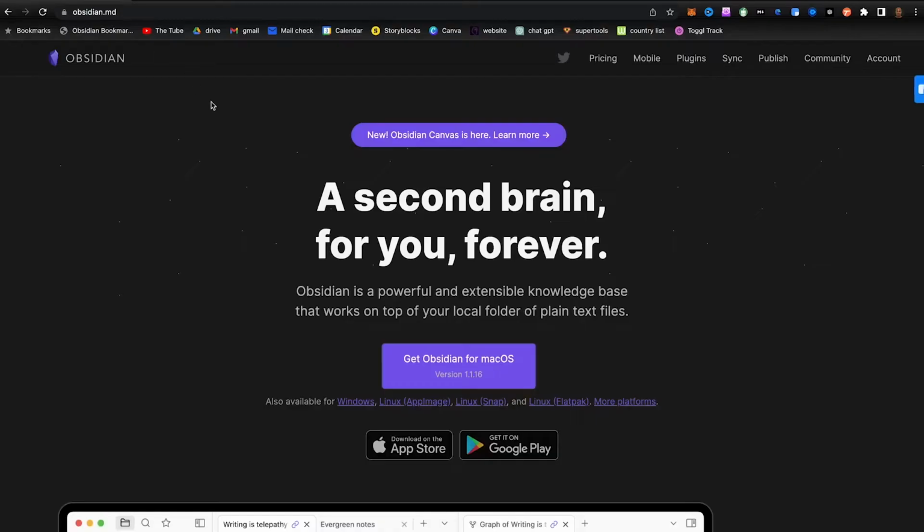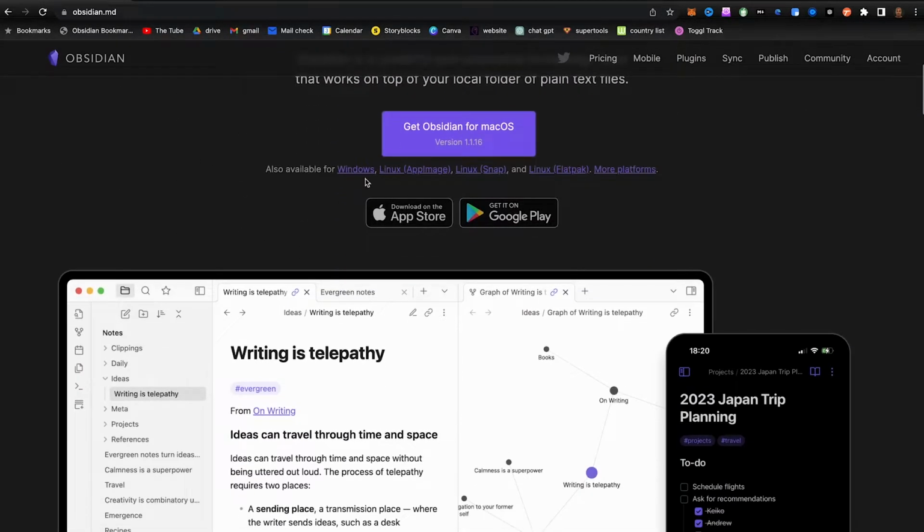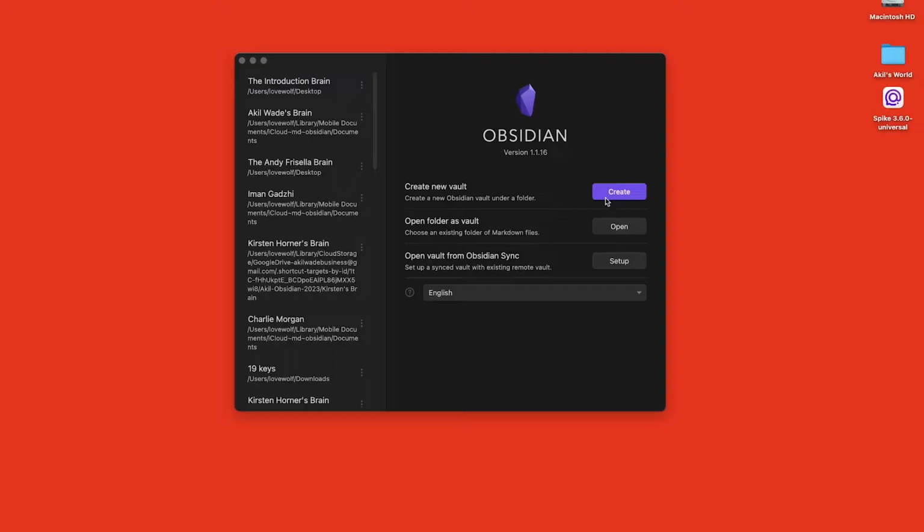It's really simple. All you have to do is go over to obsidian.md, download it, and then go ahead and locate where your vault is stored. So for instance, if you store it in iCloud, you go ahead and locate it on your computer, and then it'll pull up inside of your Obsidian Vault.